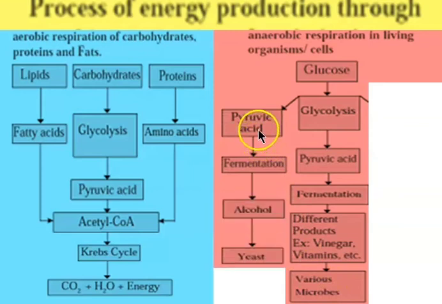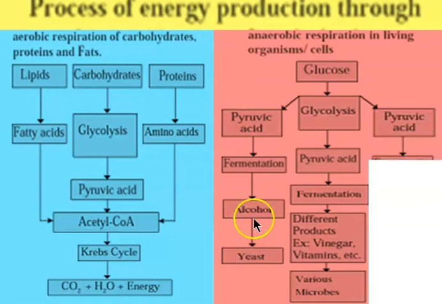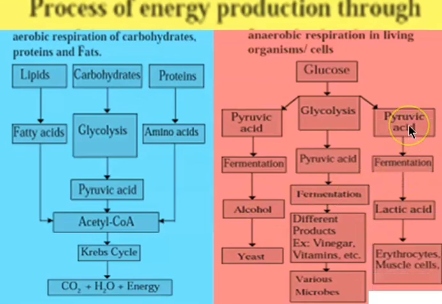In some microorganisms, pyruvic acid on fermentation is converted into alcohol. Example, in yeast cells. In our body, pyruvic acid undergoes fermentation to form lactic acid in some cells like muscle cells and blood cells like erythrocytes. In erythrocytes, there are no mitochondria, so they always follow this anaerobic respiration for energy production.